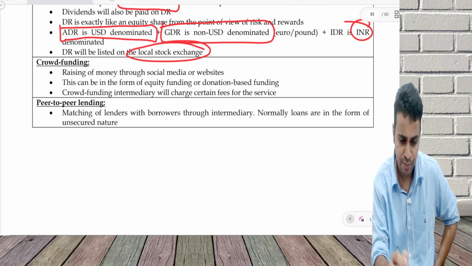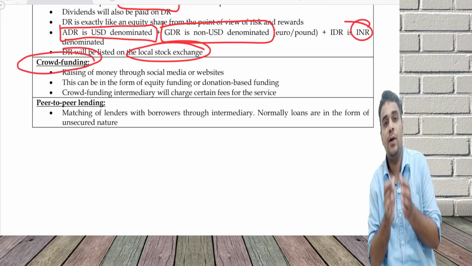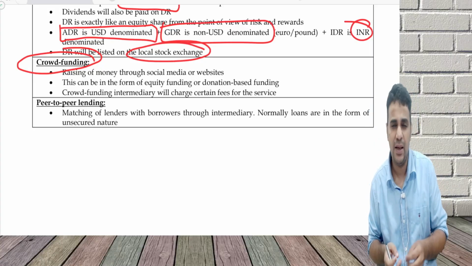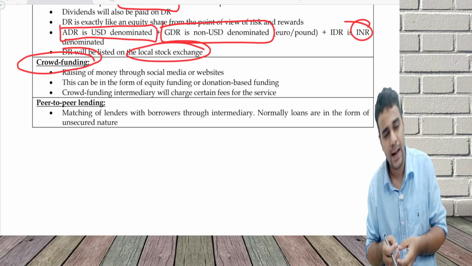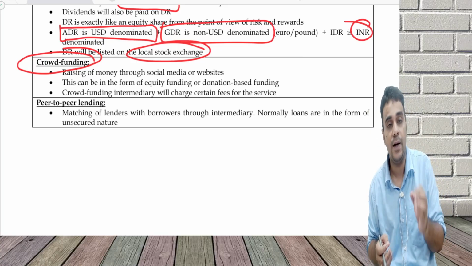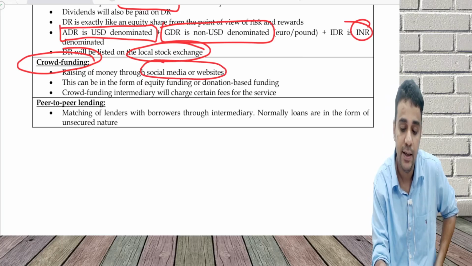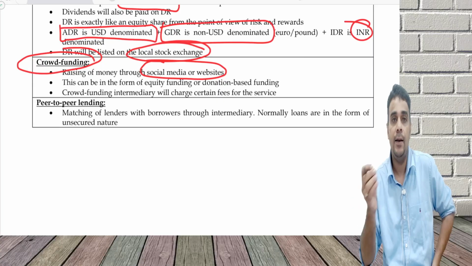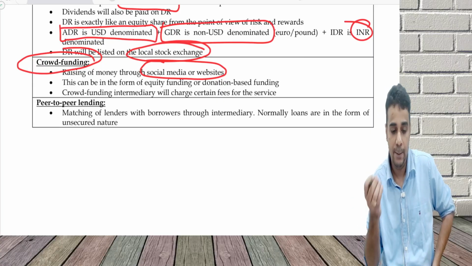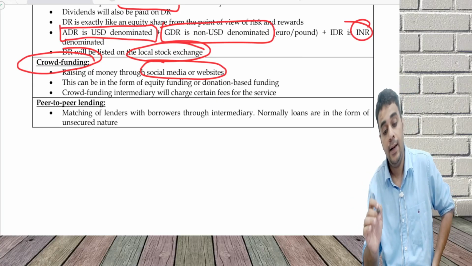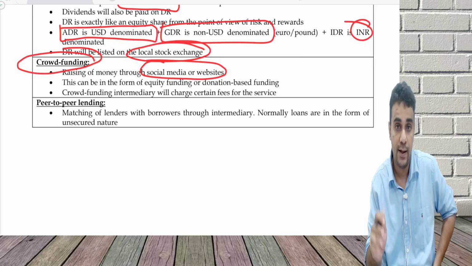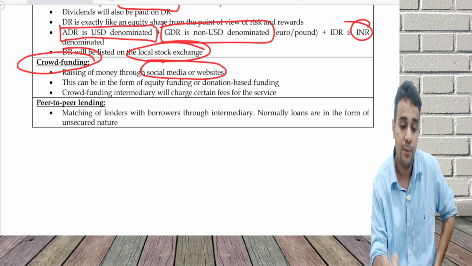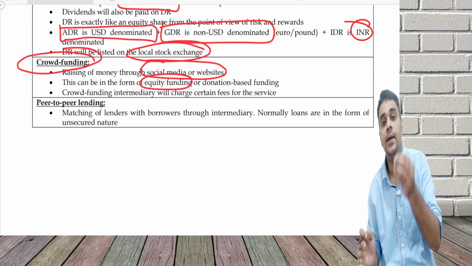Next, the last two segments, crowdfunding. Now I want to raise money, the bank is not giving me money, seed capital is not coming in, I'm not able to raise in the form of venture capital, then I can go for crowdfunding. Crowdfunding is raising money through social media or websites. This can also be called donation based funding, and there are a lot of apps and websites which help in doing this. It can also be equity funding. Donation based funding is, I'm donating for a good cause and I forget it. Equity funding means I give money and get some equity share.